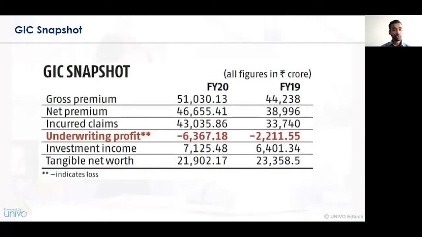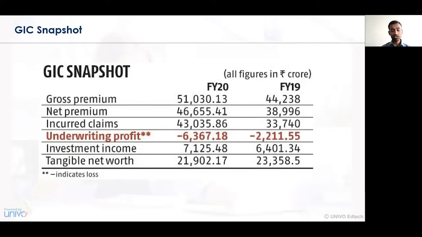Now let's have a snapshot of GIC's performance with respect to the various indicators. In terms of gross premium collection, for financial year 19 it was 44,238 crores, whereas in financial year 20 it increased to 51,030 crores.